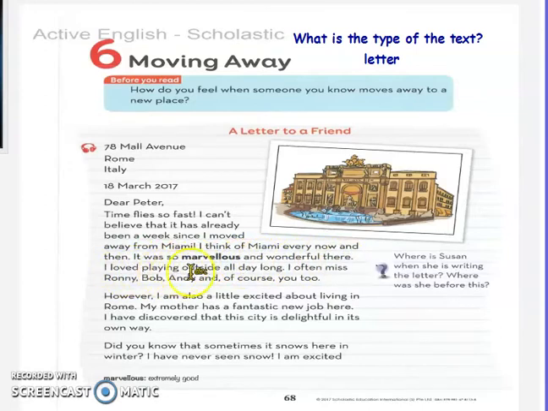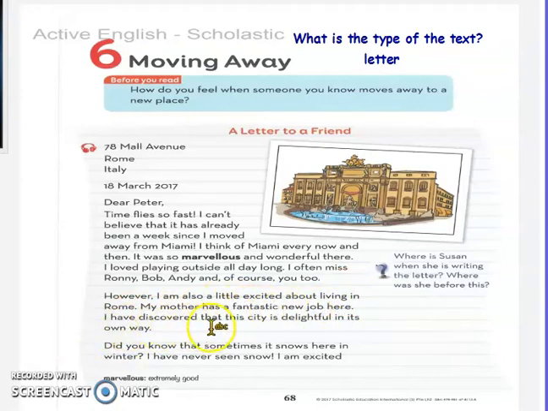I loved playing outside all day long. I often miss Ronnie, Bob, Andy, and, of course, you too. However, I am also a little excited about living in Rome. My mother has a fantastic new job here.